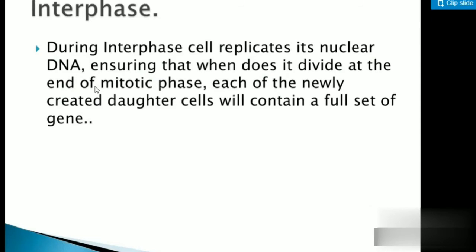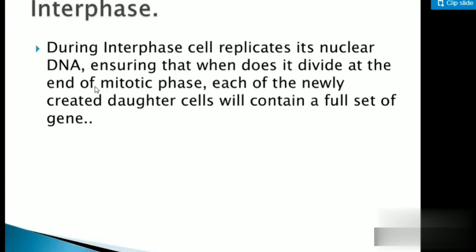So 46 chromosomes will go to one cell, and another 46 to the other cell. Maintaining the chromosome number is very, very important during cell division. If the chromosome number is abnormal, that cell will not function properly, or that individual will have a genetic problem.